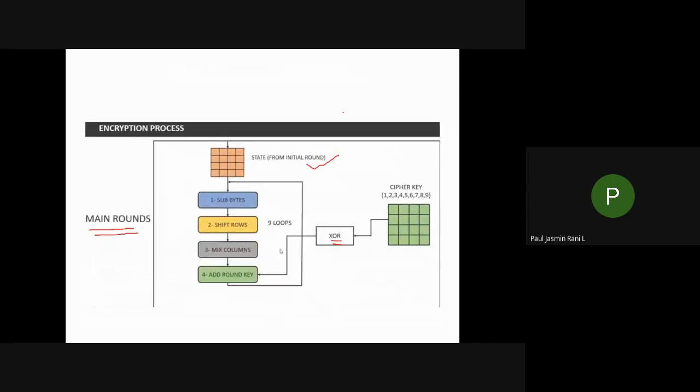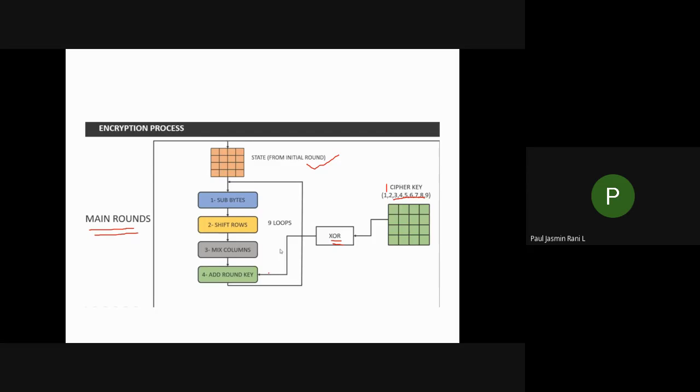So how many rounds do you have to do? We completed only one round. Remaining, you have 9 rounds. Sorry, 8 rounds are remaining. You have to complete the other rounds. So you have to use the other cipher keys. You have to complete this. So the loop should be repeated for 9 times.